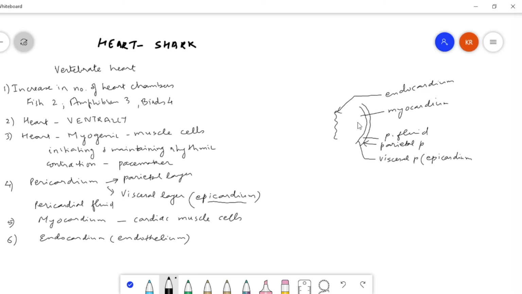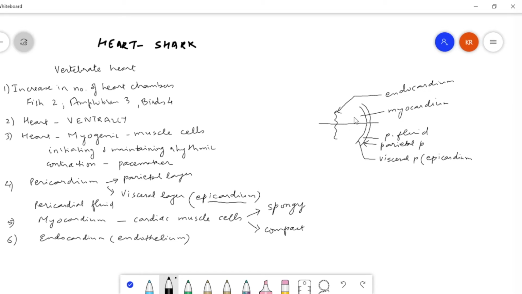Now this myocardium can be of two types. It can be either spongy or it can be compact. So I will divide this into two parts over here.